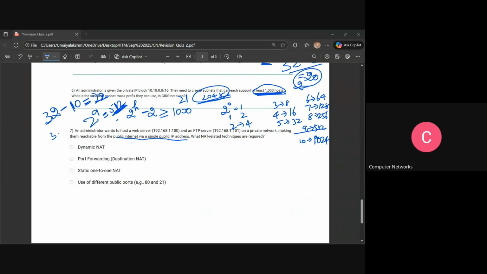These two internal servers will share one public IP, and you can use different public ports. Depending on the port, we can forward to that private IP address. So port forwarding will work, and the use of different public ports will also work. Okay.